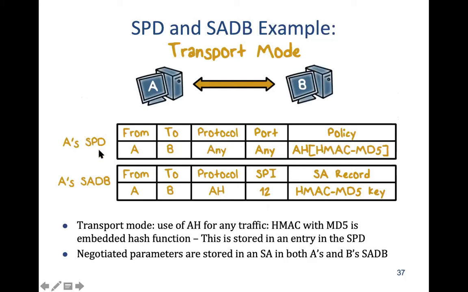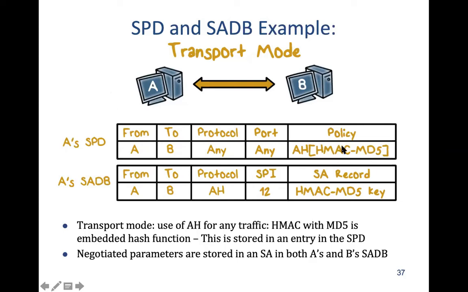Okay, you notice here this SPD, the Security Policy Database. When A has generated traffic for destination B, it will look at the database and find out that some policy is to be used, which says apply AH, and this is the algorithm, HMAC-MD5. So the header type will be AH, and the authentication type, or MAC type, message authentication code, will be MD5.